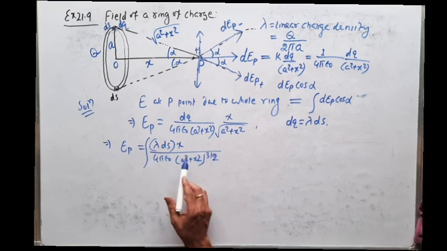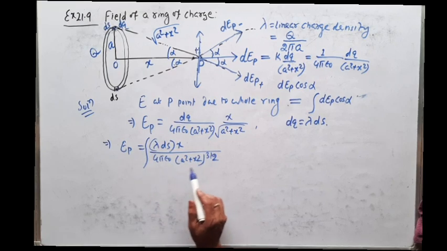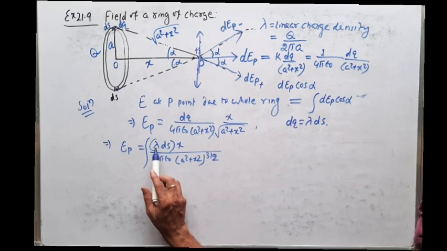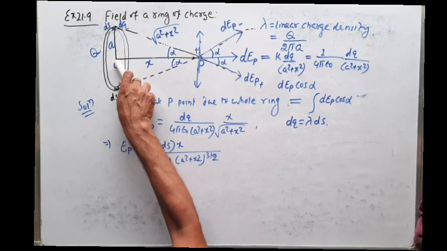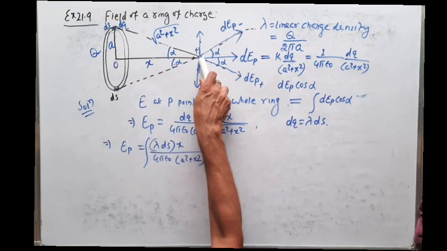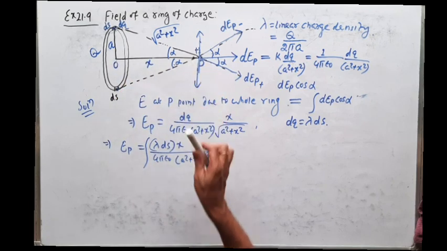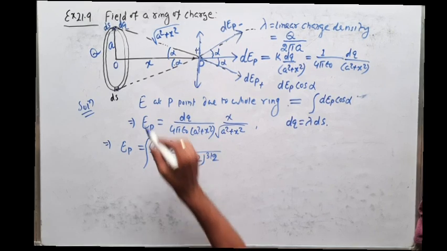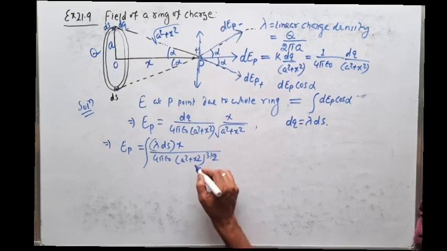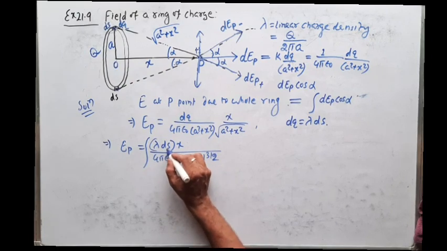In this integration, you see which are constant. Lambda is constant, x is constant, because x is the distance from the center of the ring to this axial point P, that is fixed. So x is constant, lambda is constant, 4 pi epsilon naught is constant. a is the radius of the ring. Everything is constant. Only the variable is ds. So you have to integrate ds.